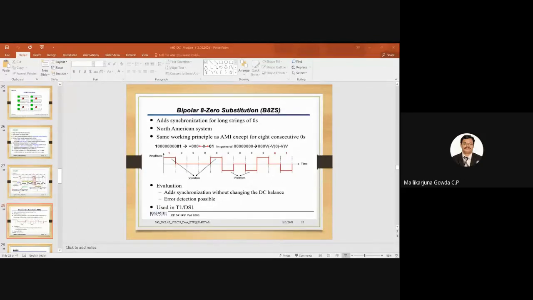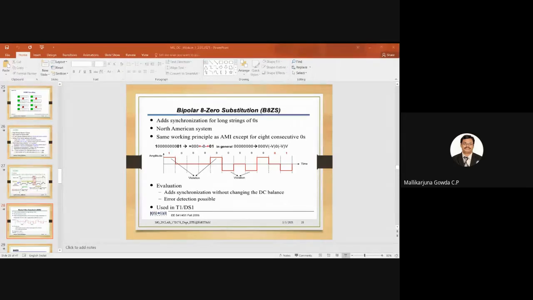In HDB3 signaling, 4 zeros are replaced by two special sequences: 000V and another, B00V. Sir, in HDB3 it depends on the odd or even number of ones. Here also? No, here there is no odd and even. When I have 8 zeros, those 8 zeros will be replaced by the special sequence 000VB0VB. That's all.